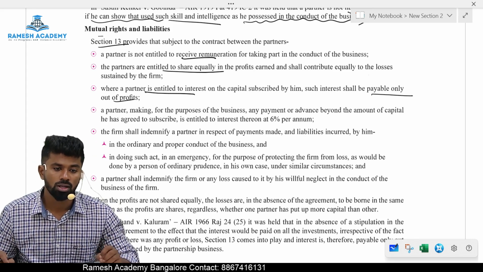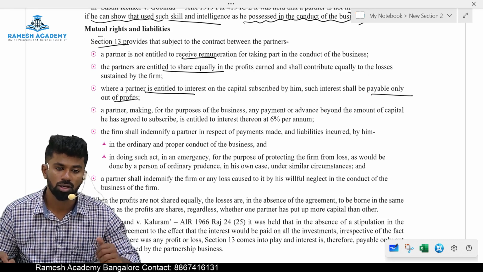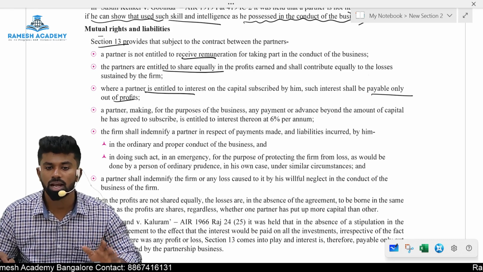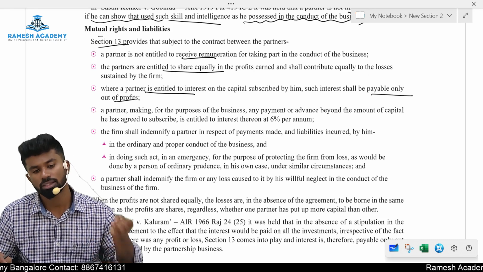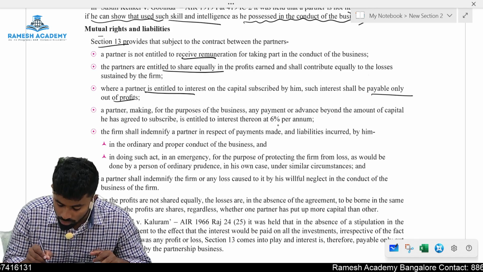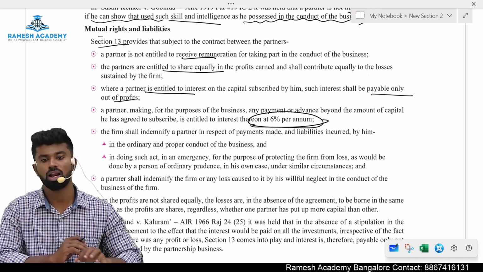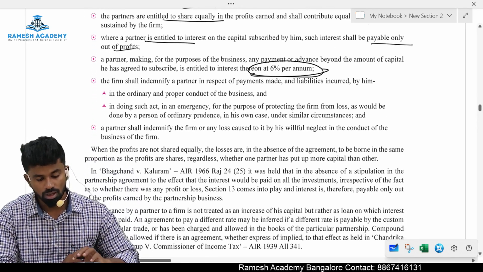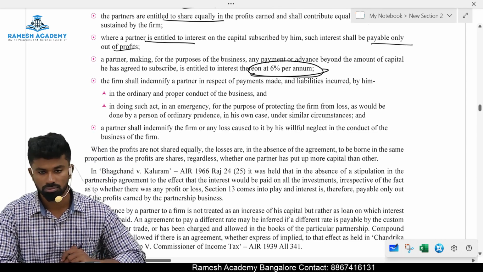And the next one, a partner making an advance, means if a partner gives any extra money to the partnership firm beyond the capital, he is entitled to interest of how much? 6% per annum. 6% per annum interest on loan.